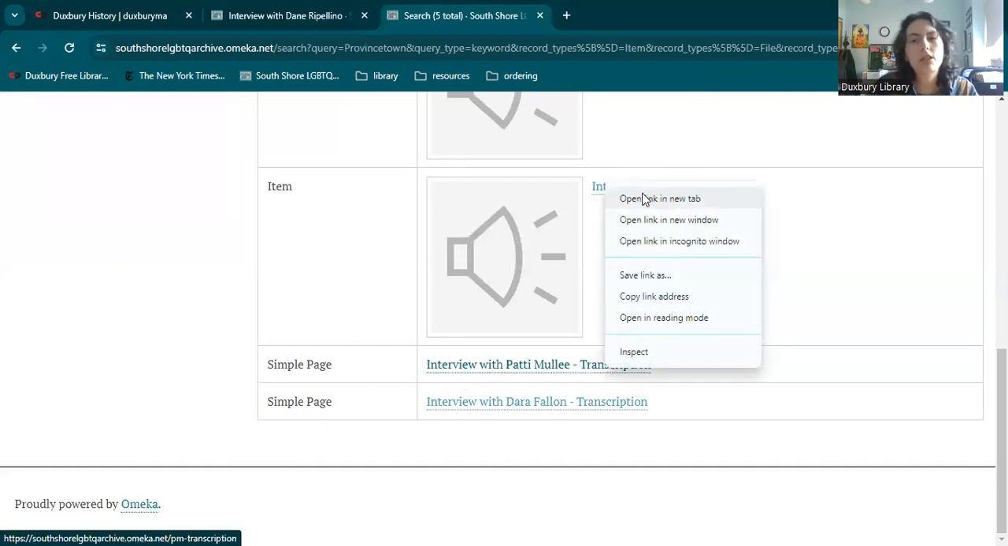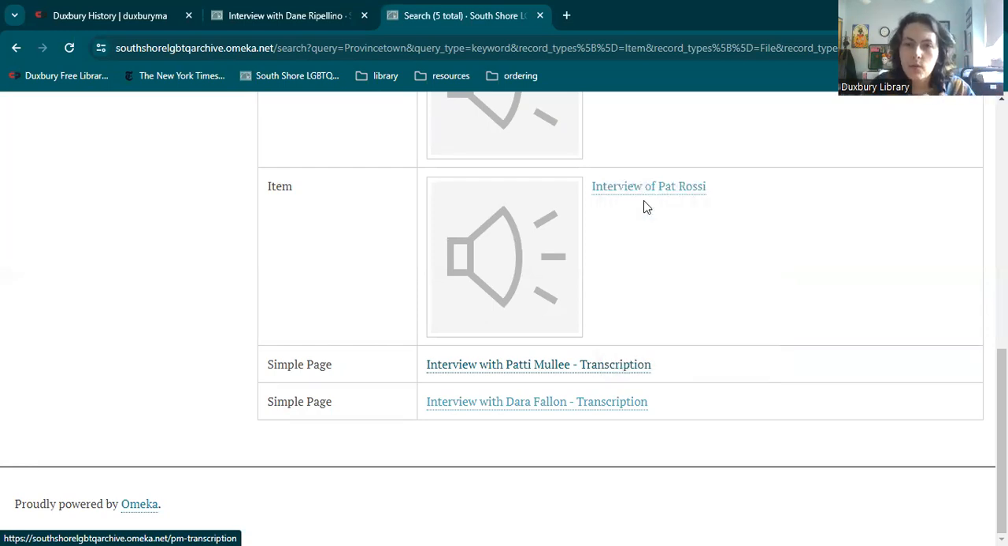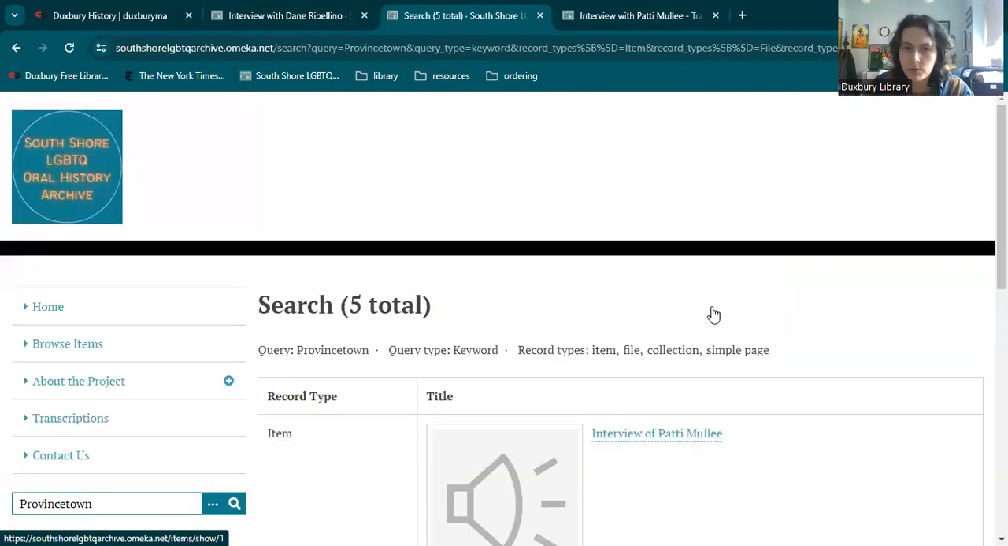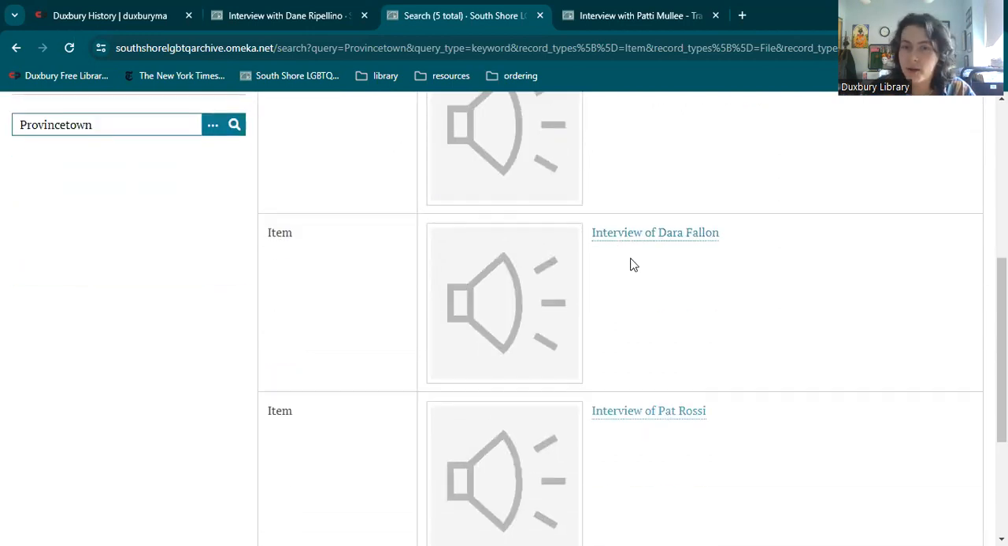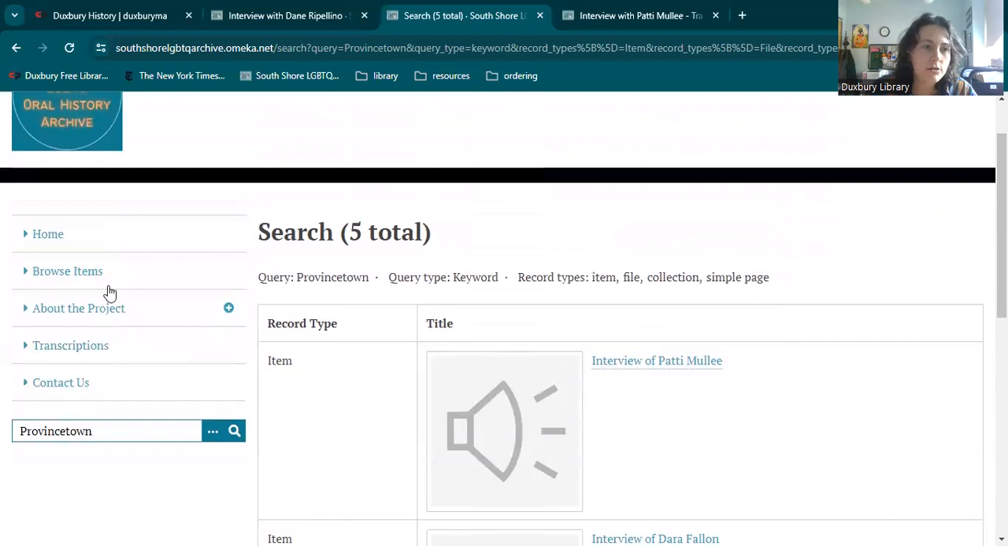But if you click on the transcription in the search results, it won't take you to the place in the transcription where that was mentioned. So you will have to use Control F to find exactly where in the interview it was mentioned. Just something to keep in mind. But this is a really great place to start, because then you can dive into these interviews and search that way. You can also search by tag.